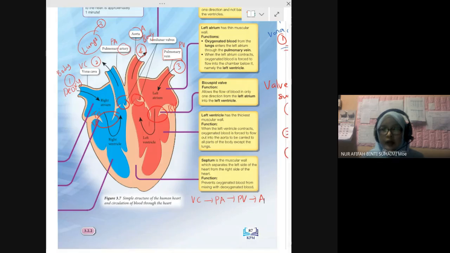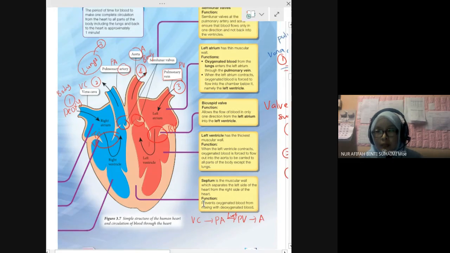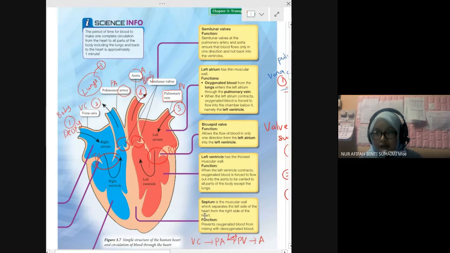Okay, and then in between, after the pulmonary artery is the lung. Lung, gases exchange occurs. Okay, ini dia punya explanation lah. One by one, the function of semilunar valve. Okay, left atrium. Ini semua dia explain sama je. Benda yang sama.